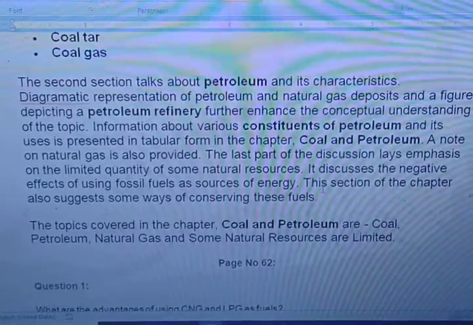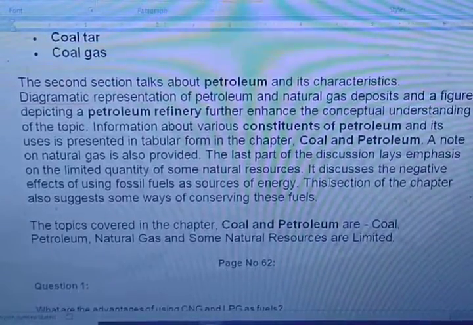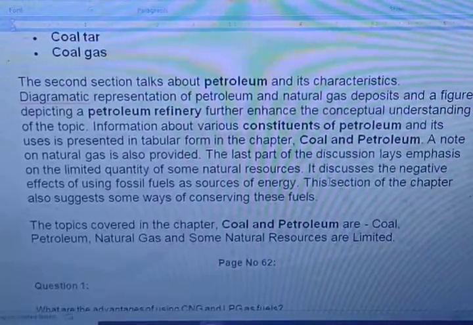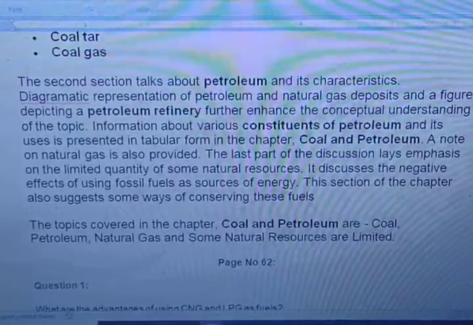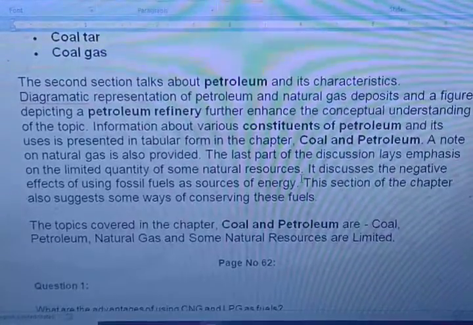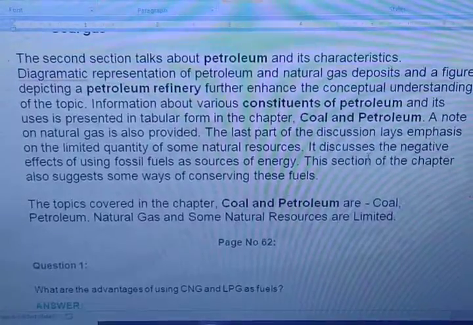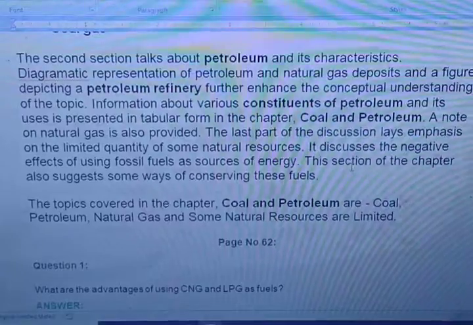These further enhance the conceptual understanding of the topic. Information about the various constituents of petroleum and their uses is presented in tabular form in this chapter. A note on natural gas is also provided, and in the last part we have discussed the emphasis on the limited quantity of some natural resources.